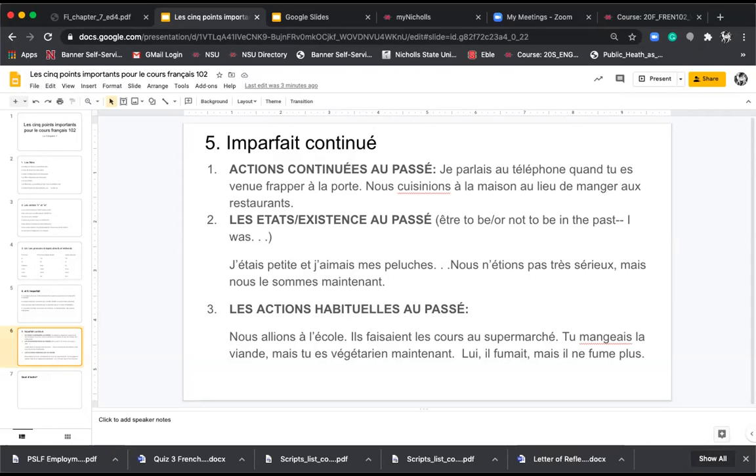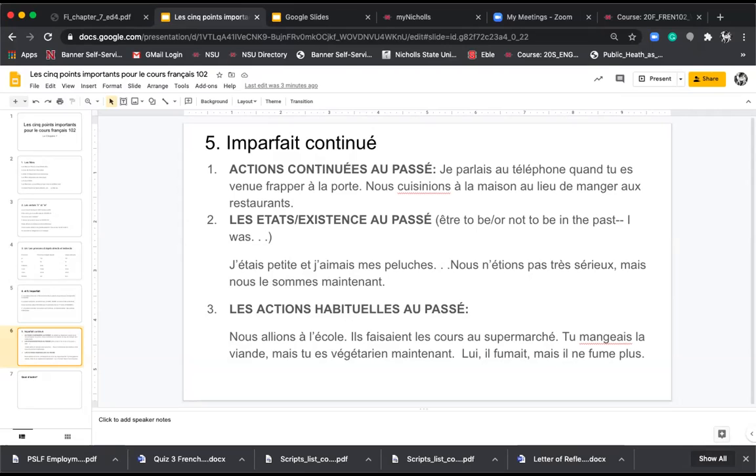Nous cuisinions à la maison au lieu de manger au restaurant. We used to eat at home instead of eating in restaurants. Habitually, we ate at home. Nous cuisinions à la maison. So it is states that existed in the past, including this very important one, which was I was.